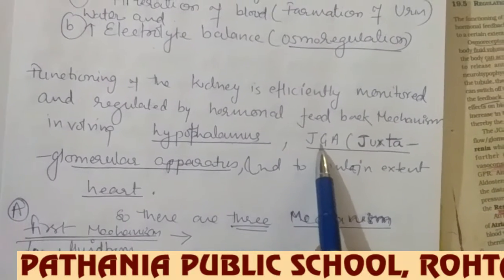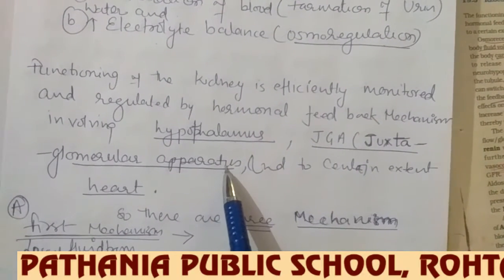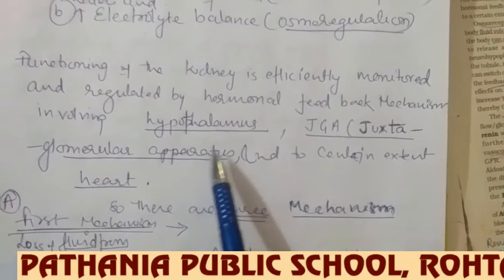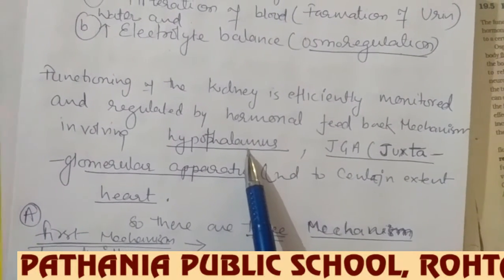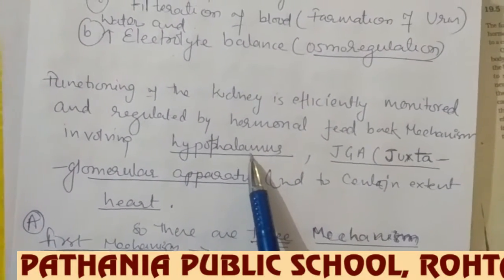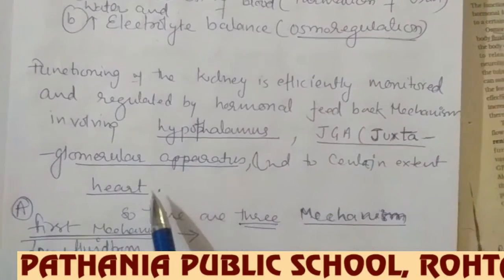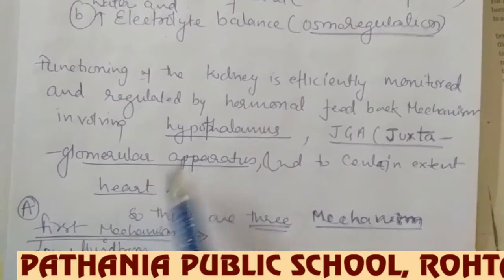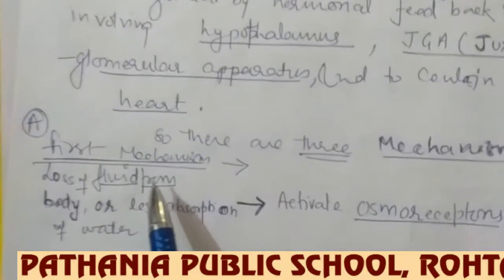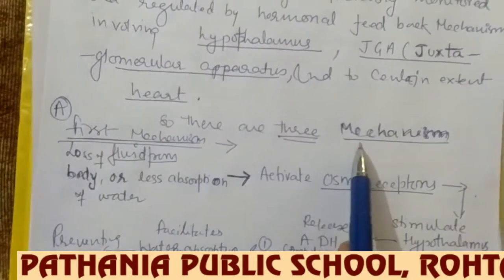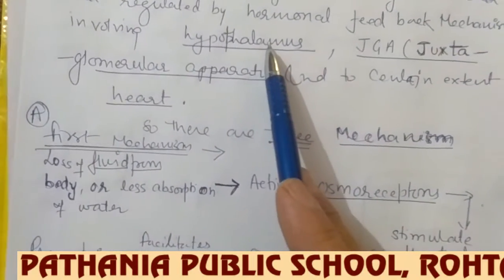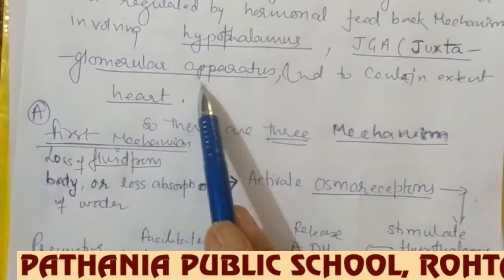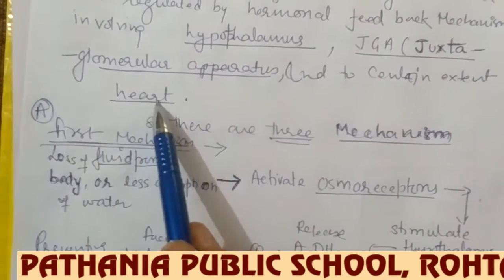Where it is present and how it regulates the function of the kidney, we will discuss in the second mechanism. How the hypothalamus controls the regulation of kidney, this is the first mechanism. And to some extent the heart also plays an important role in the regulation of kidney functions. So there are three mechanisms. In the first mechanism, the hypothalamus is involved. In the second mechanism, the juxtaglomerular apparatus is involved. And in the third mechanism, the heart is involved.